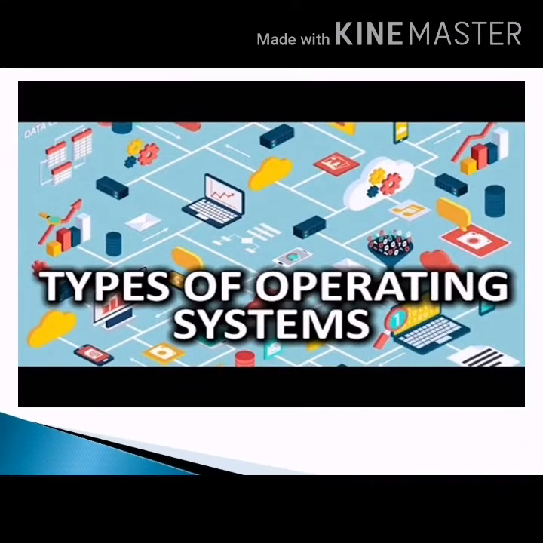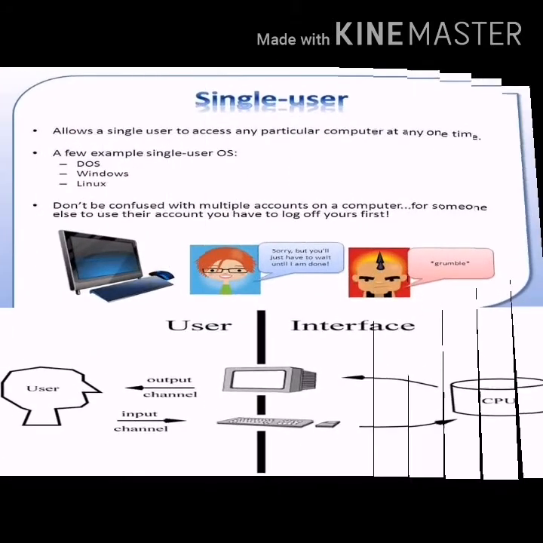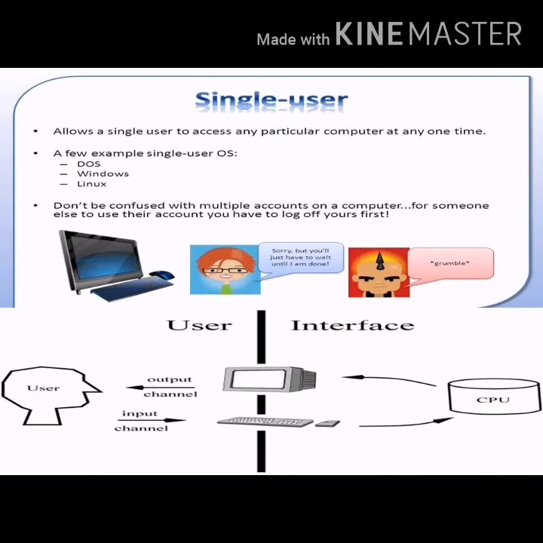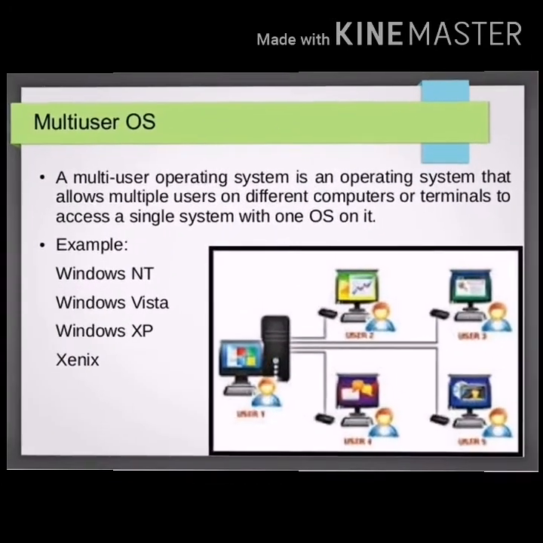An operating system is categorized on the basis of the functionality provided by it. Some types of operating system are: Single user operating system. It is designed for use on one computer by one user at a time. Some examples are Windows, MS-DOS, and Mac OS, which are single user operating systems.